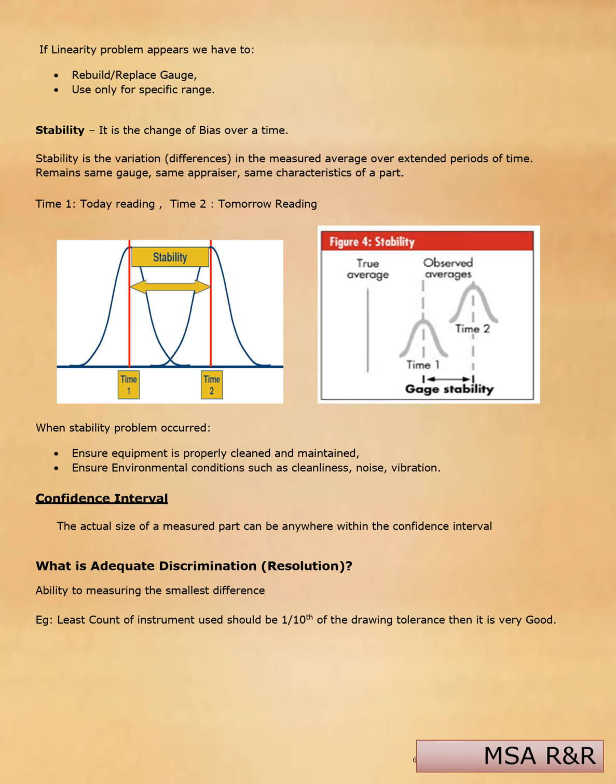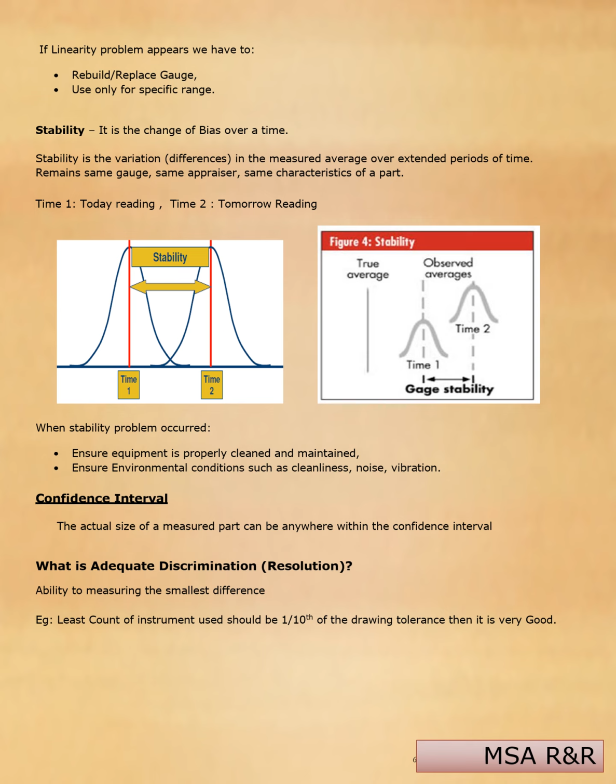You can see the difference. When a stability problem occurs, ensure equipment is properly cleaned and maintained. Ensure environmental conditions such as cleanliness, noise, vibrations. Confidence interval: the actual size of a measured part can be anywhere within this confidence interval. I will elaborate later on.